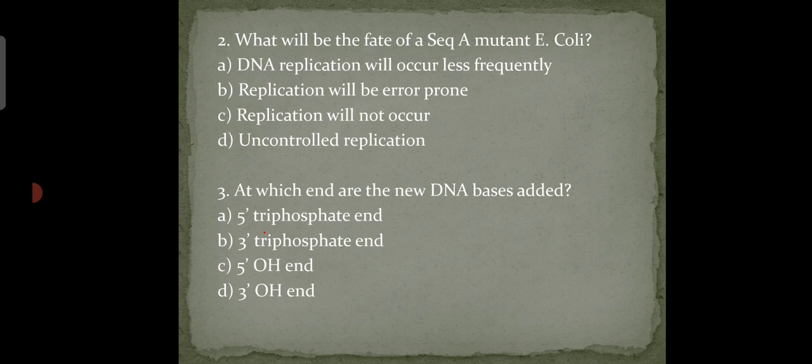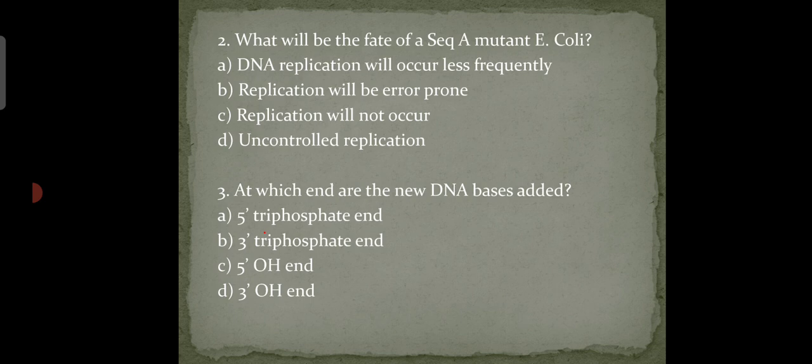So, sequestering A blocks the newly produced DNA strand from methylase. This plays an important role in mismatch repair. In its absence, mismatch repair will be non-functional, producing erroneous DNA.